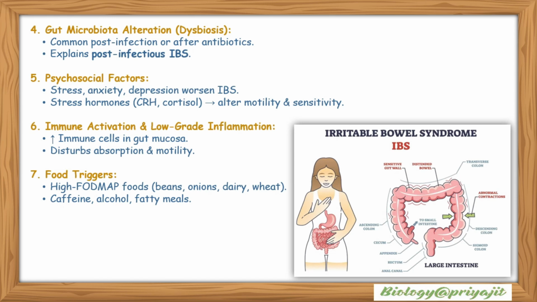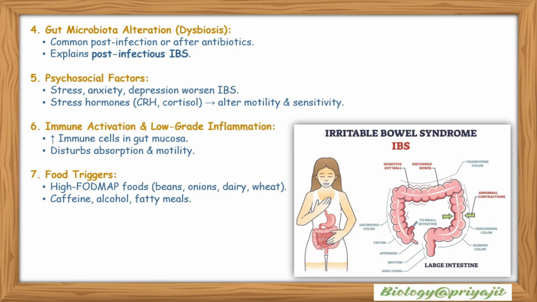Immune activation and low-grade inflammation: when immune cells in the gut mucosa increase, it disrupts absorption and motility. Food triggers: high FODMAP foods like beans, onions, dairy, and wheat can trigger IBS. Caffeine, alcohol, and fatty meals can also promote the process of IBS formation.